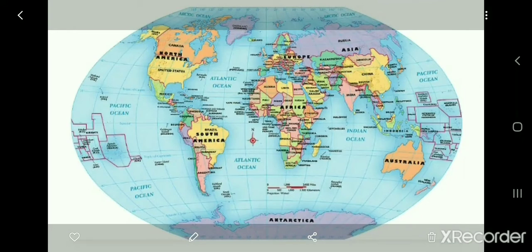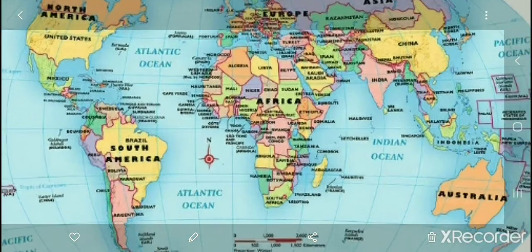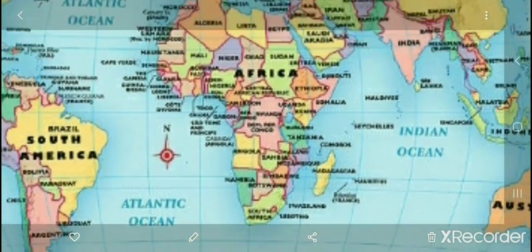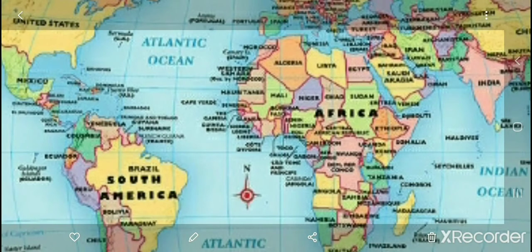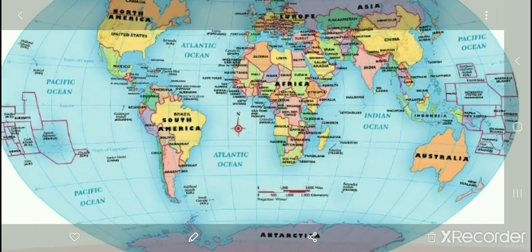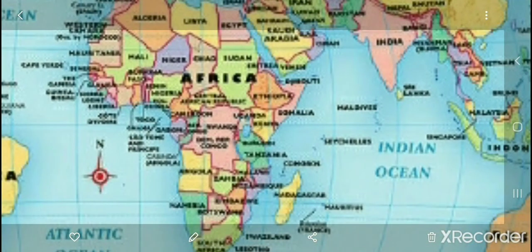Okay. Now we'll move further with the next question: which continent is spread in 4 hemispheres? You can see the African part. It is there in the north part as well as in the south part, as well as in the eastern and western. So the continent spread in 4 hemispheres is what? The answer is Africa.